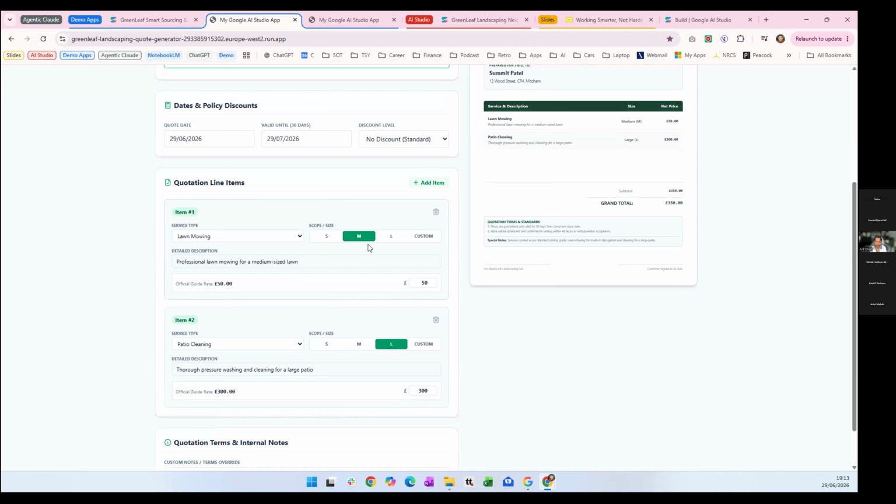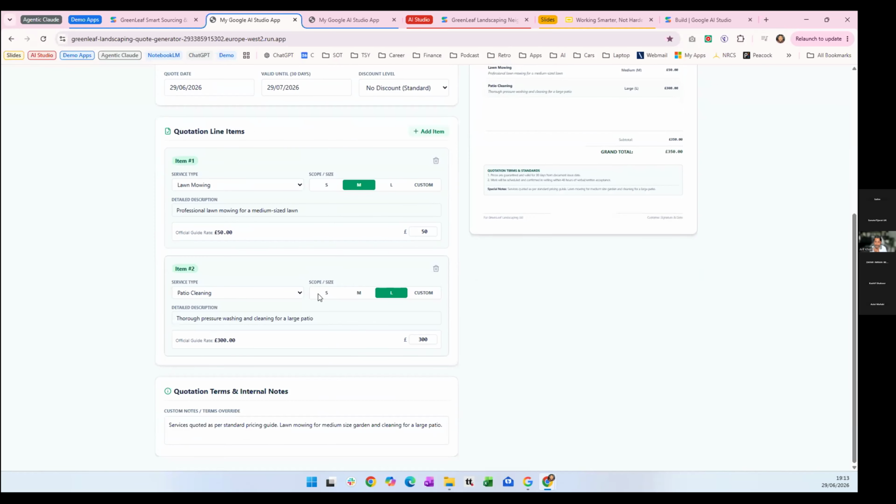So I've got lawn mowing, medium size. That looks good to me. And then also item 2, patio cleaning, large. Yeah, and it's got items from our pricing list.